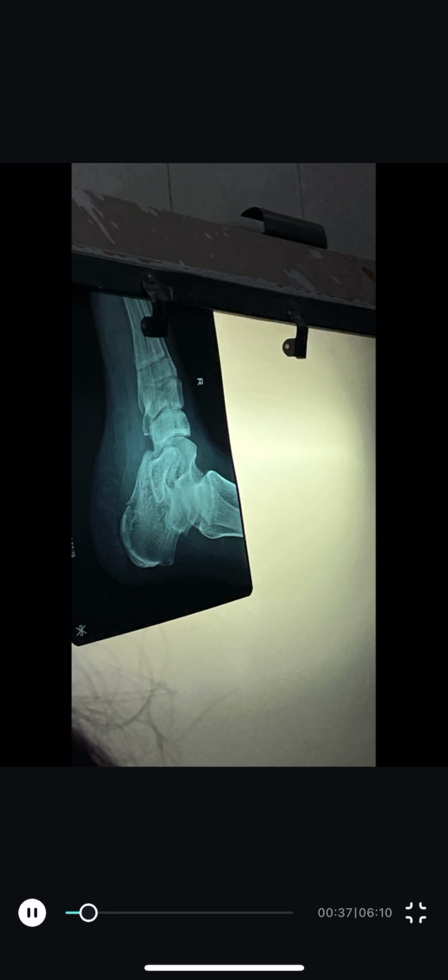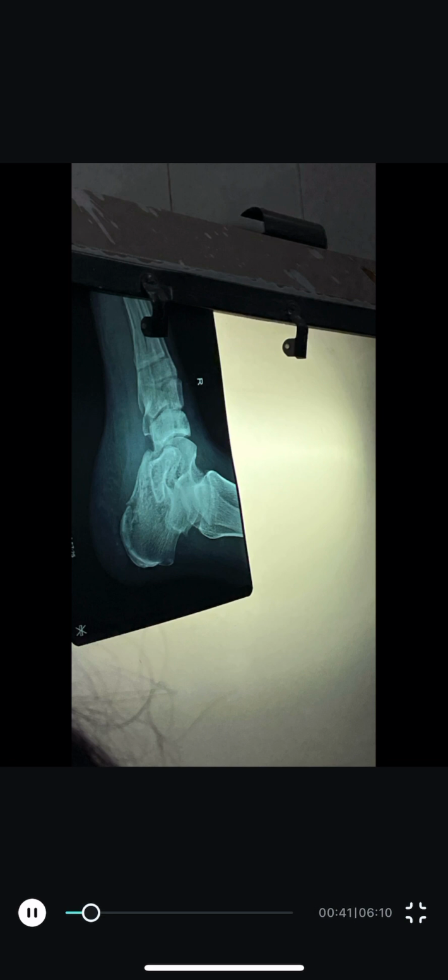She had a history of falling. So here you can appreciate well that in the radius it is oblique and in the ulna it is a spiral fracture. So the question arises, which one of these has a good prognosis? Please comment on it. So this is another case of falling.